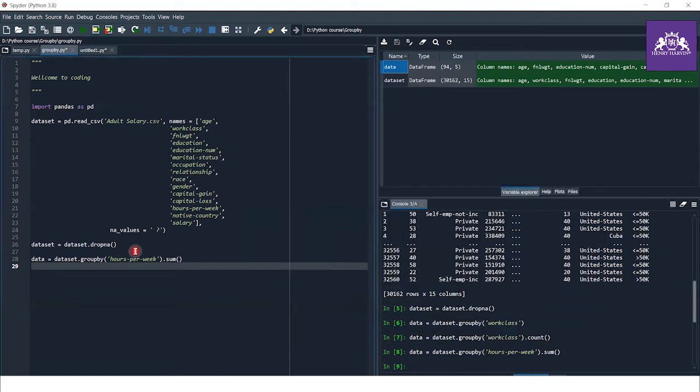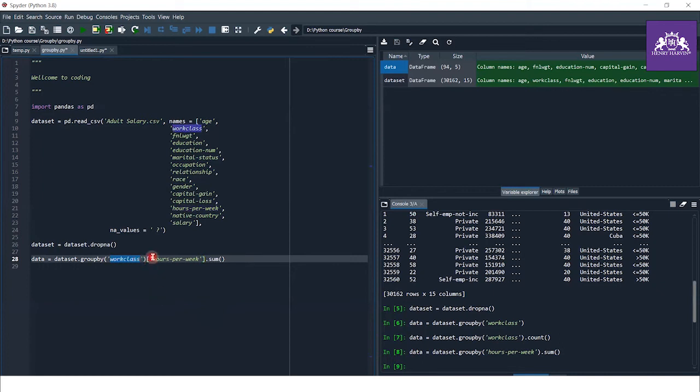If you want to apply two group bys in one operation, let me show you. First, we group our dataset according to work class.